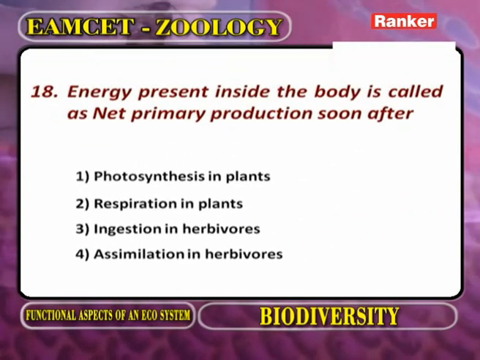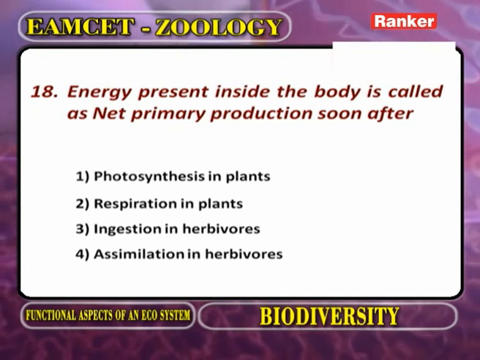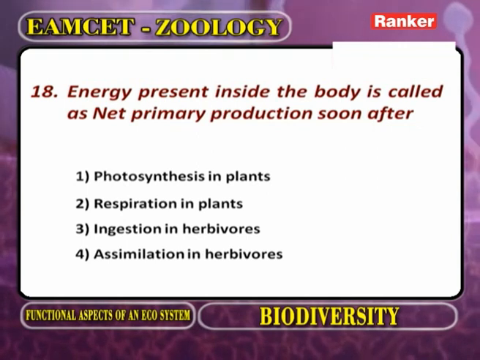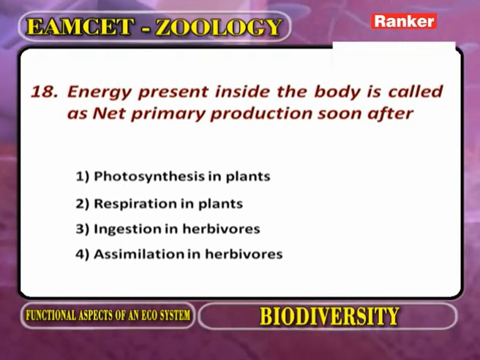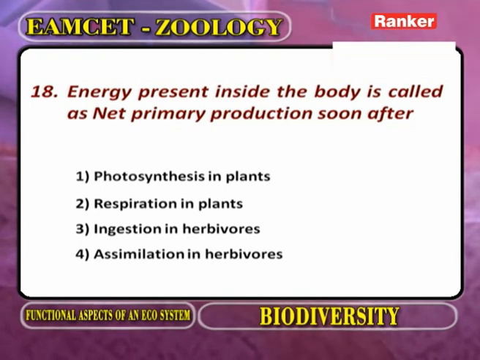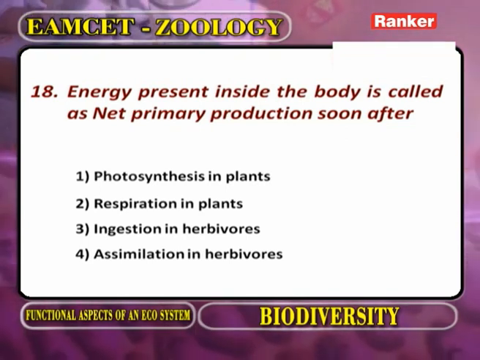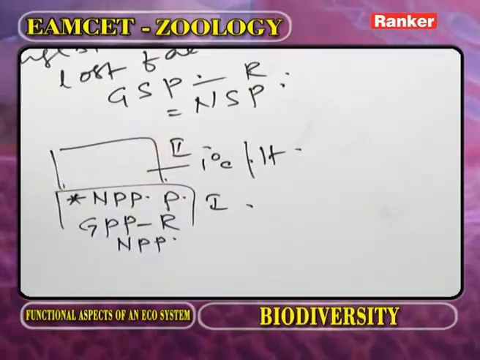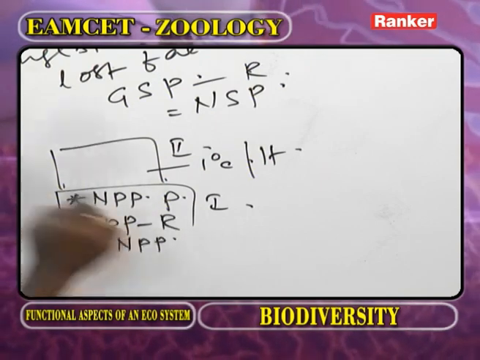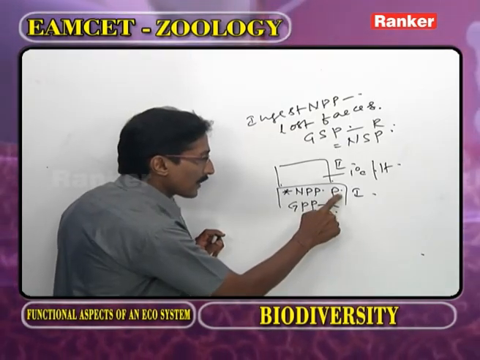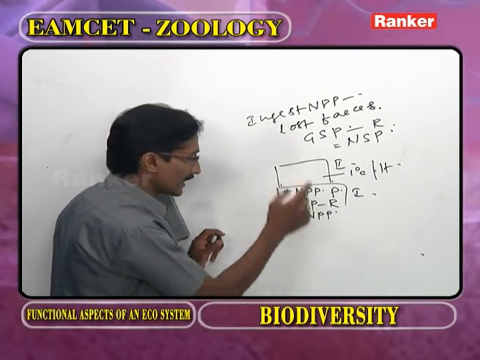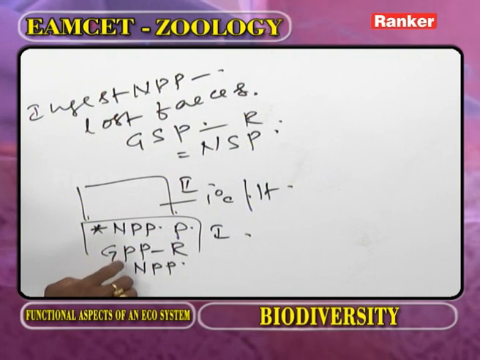Energy present inside the body is called as net primary production soon after. Again repeating, energy present inside the body is called as net primary production soon after. Now you observe this diagram again. This is the first trophic level occupied by the producers. The producers prepare some amount of food material or organic material or energy that we call GPP.